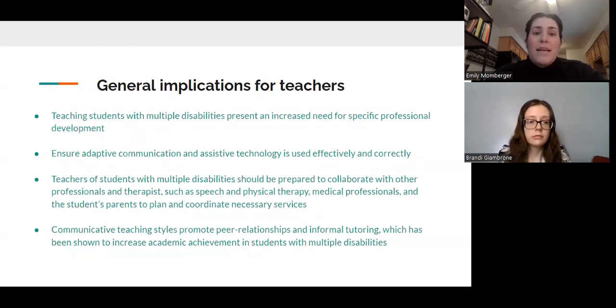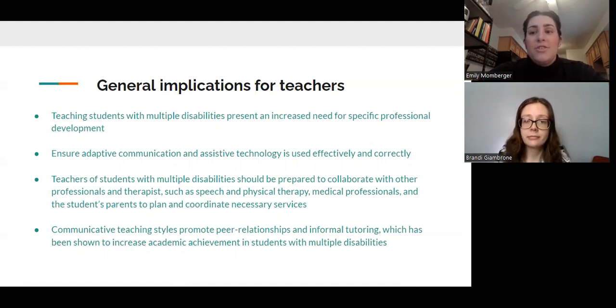So, general implications for teachers to keep in mind is to ensure students succeed to the best of their ability in the classroom. We must be careful not to limit our students based on our perceptions of them, and recognize we may require additional training to feel prepared to teach students with multiple disabilities. By obtaining relevant, broad knowledge of multiple disabilities, we become aware of the challenges and resources available so we can provide the best instruction possible.